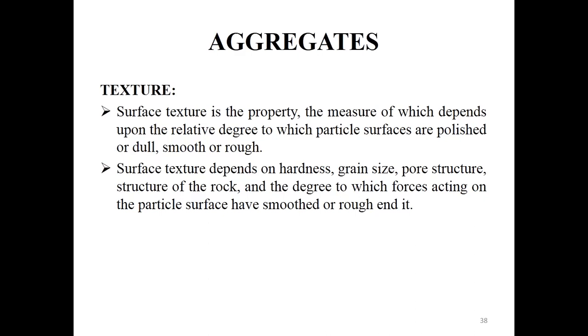When comparing smooth and rough textured particles, smooth particles do not offer any bond, but the cement content required to make the whole volume of concrete is lesser in smooth textured aggregate. That is what they are concluding here.